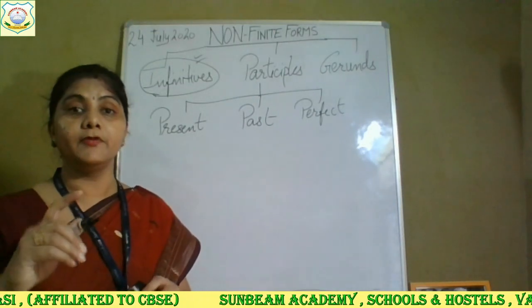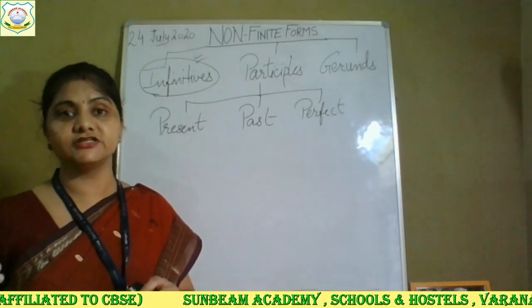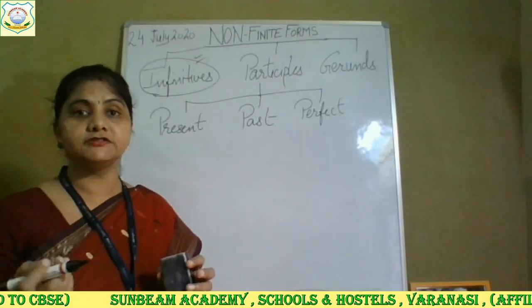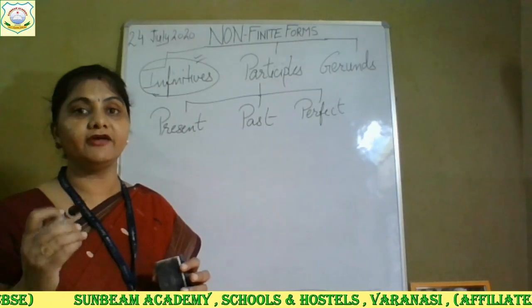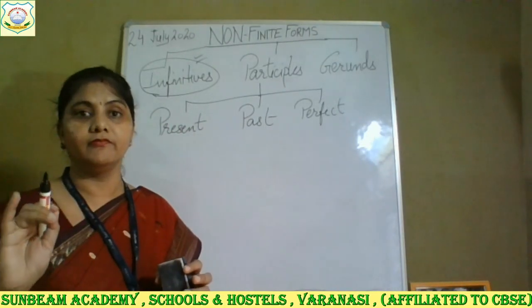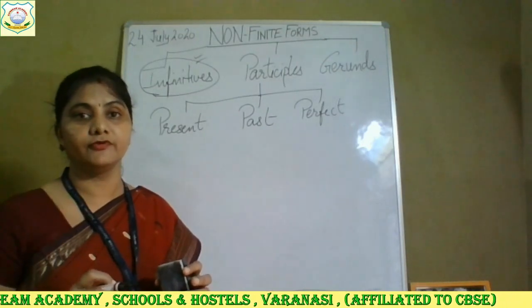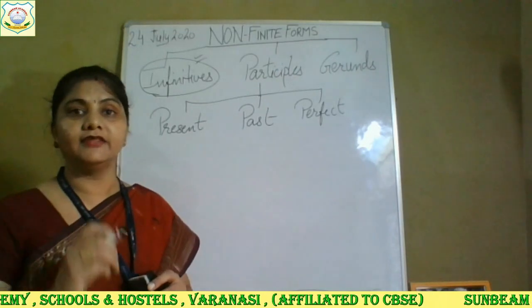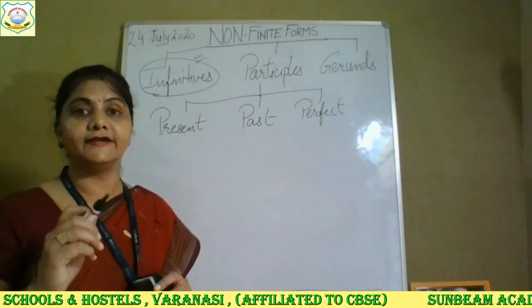The verb acts as an adjective. And this is the reason that it is confusing, because the participle will be written in the form of the verb, but actually it will not be a verb. It will be an adjective. So you have to listen carefully. How will you identify that verb is your adjective?